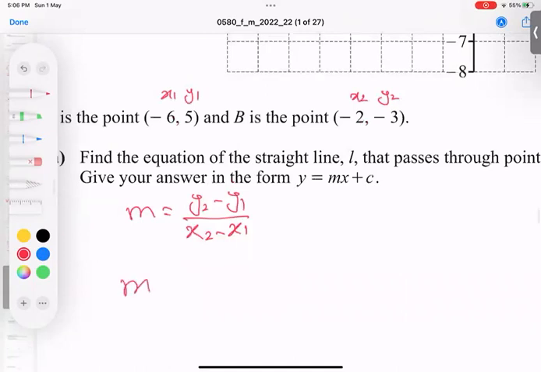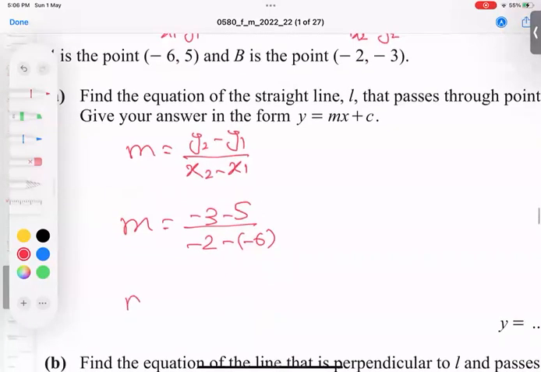So plug in the values. So -3, -5 over -2 and -6. So what is it giving us? I got -8 and down I'm getting +6. So I'm getting 4. So I'm getting here -2. Okay. So I think the point is very clear, but just recheck. Okay, and -2 and -6. So it means, wait a minute, let me recheck again. Yeah, it is coming here. So we got the correct answer.